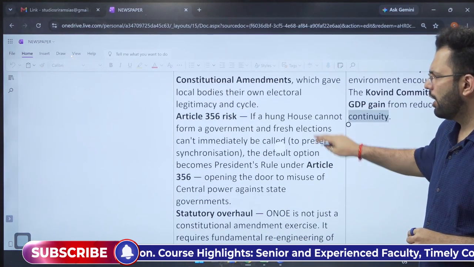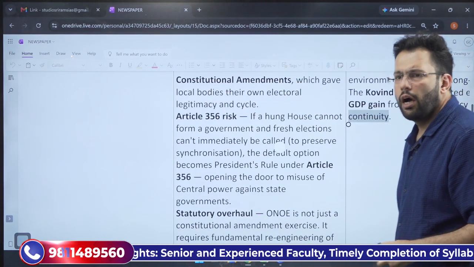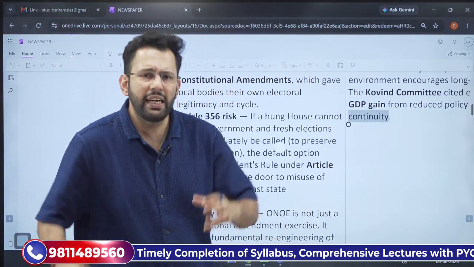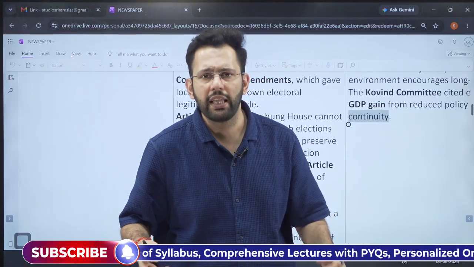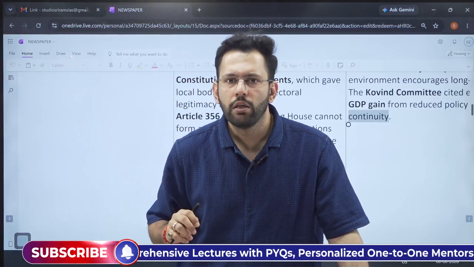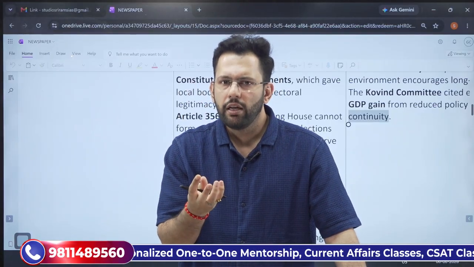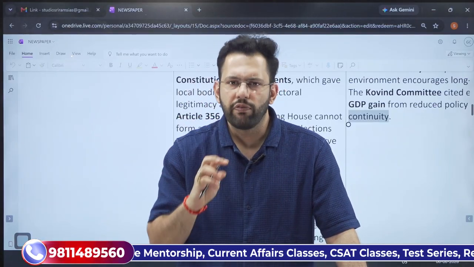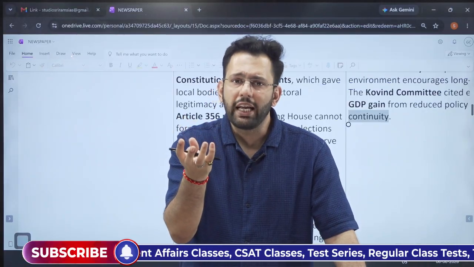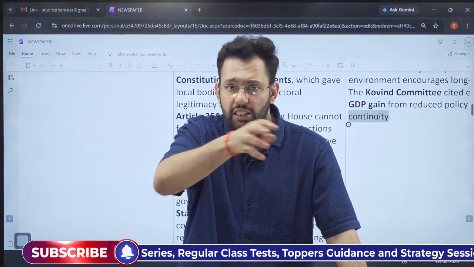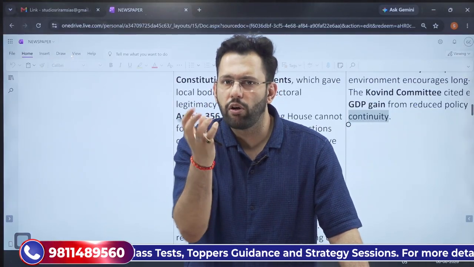Then it comes with regard to the constitutional amendment. A constitutional amendment will be required. Changes will be seen in Article 356. It has also introduced some things like that of unexpired term. So what it will do, it will reduce the power of the state. It will fundamentally alter Article 356. It will reduce the tenure of a newly elected assembly if the assembly is dissolved earlier, only for the remainder of the term.